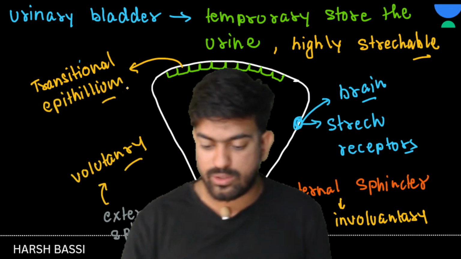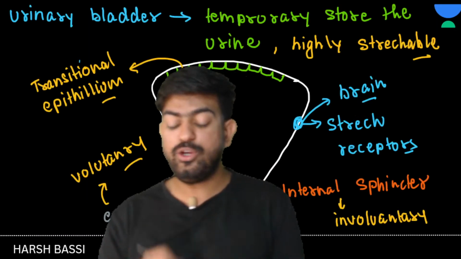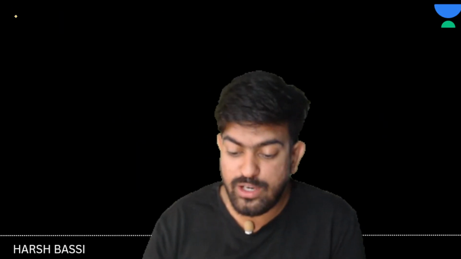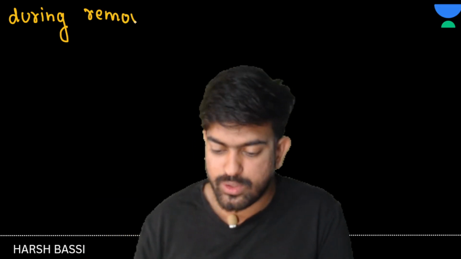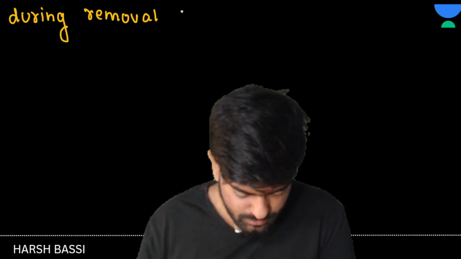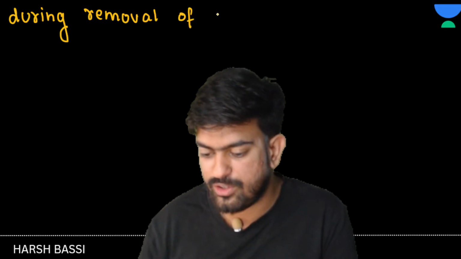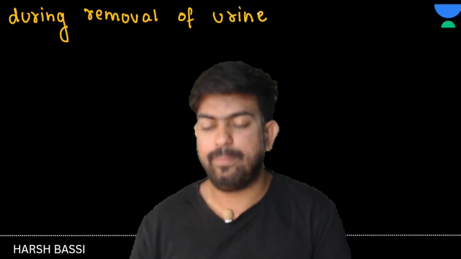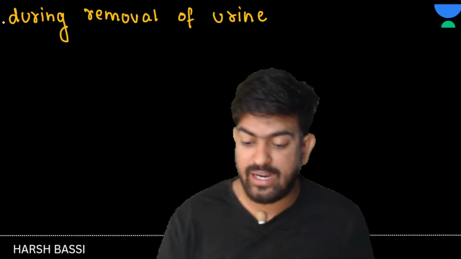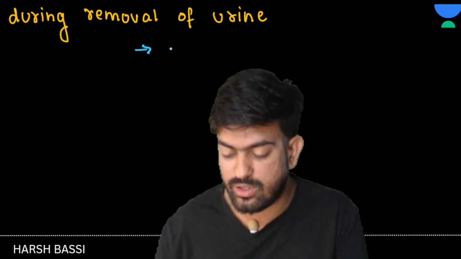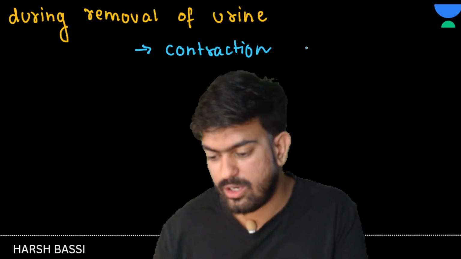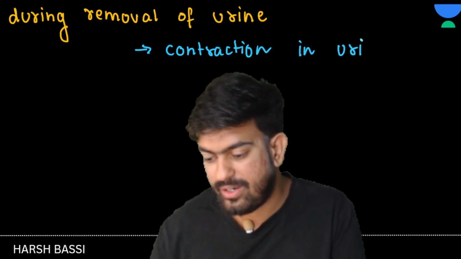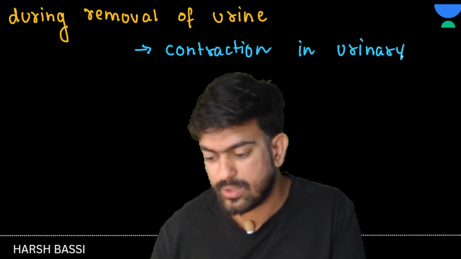Now let us talk about what happens during micturition, during removal of urine. चलो ऐसा लिखते हैं. I won't use the heavy term. During removal of urine, what should happen? Sir, the urinary bladder should contract. Yes or no? Contraction in the urinary bladder should happen.